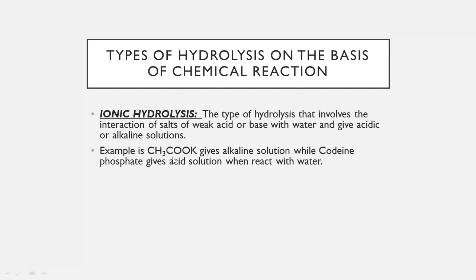An example is potassium acetate, which gives an alkaline solution. Acetic acid is a weak acid, and potassium hydroxide is a strong base; the K is taken from potassium hydroxide, and CH3COO is taken from acetic acid. So the weak component is acetic acid and the strong one is K. If one component is weak, then it is called a weak acid salt. This is the example that gives an alkaline solution, while codeine phosphate gives an acid solution when it reacts with water.